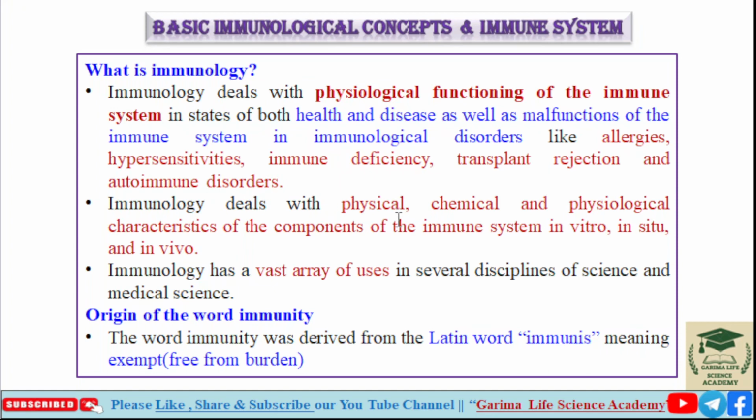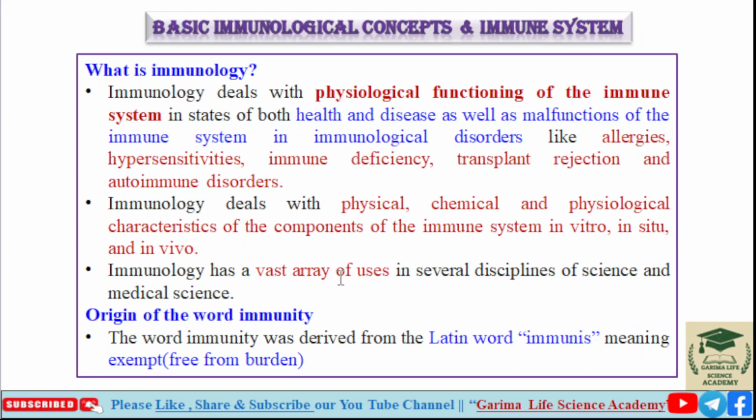Immunology deals with the physical, chemical and physiological characteristics of the components of the immune system in vitro, in situ and in vivo. All the components of the immune system are studied in vitro, in situ, which means in lab conditions outside the body system, or in vivo, inside the body. All these things come under immunology.